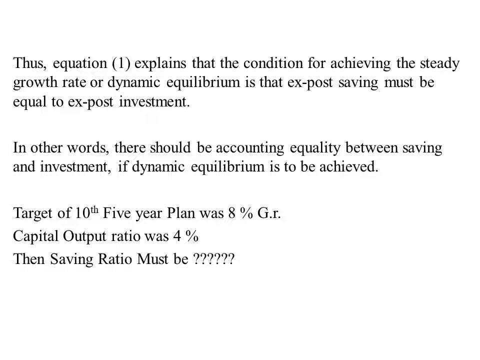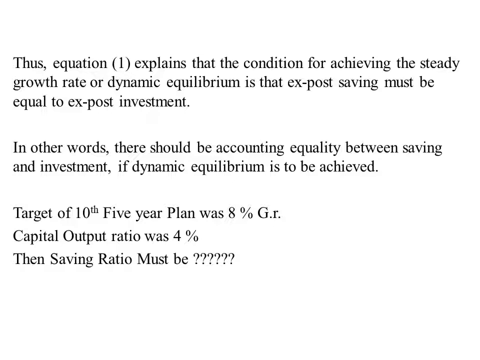We already know that there must be equality between saving and investment for the achievement of steady growth rate or dynamic equilibrium. Okay, our plan was 8% growth rate, but our capital output ratio at that time was 4%. Then what will be the saving ratio? Our equation is GC equal to small s.